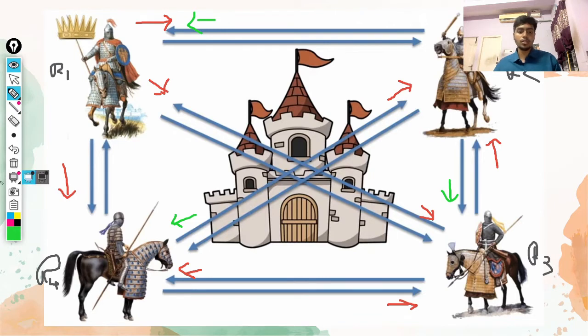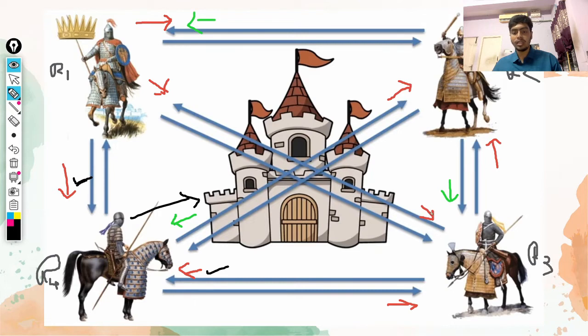Now what happens? This is the very important concept we should know. Now we can see the number of incoming calls is 1, 2 and 3, in which the majority of calls are saying to go and attack. That is, two calls are saying to go and attack, and one call is saying to retreat. So this general will follow the majority call and he will go and attack the castle.